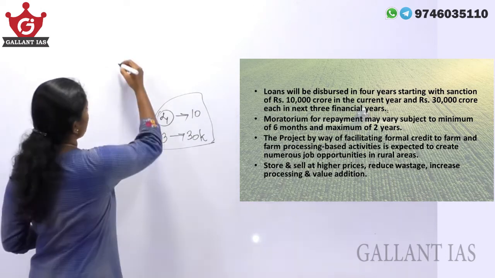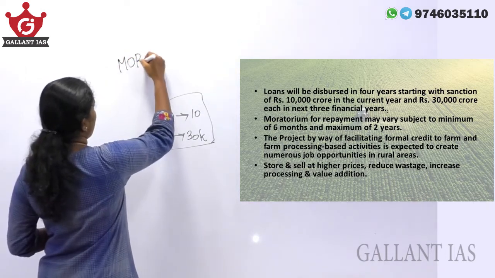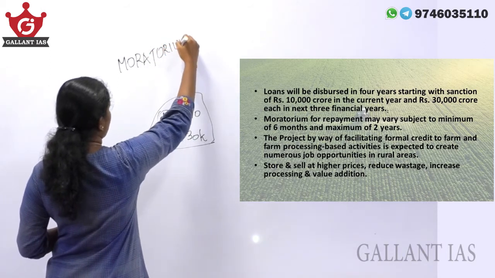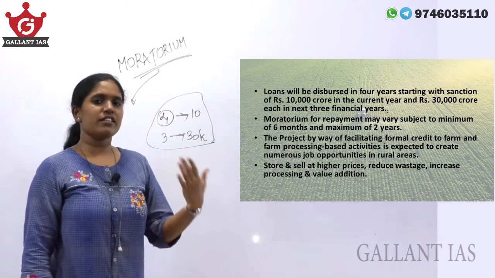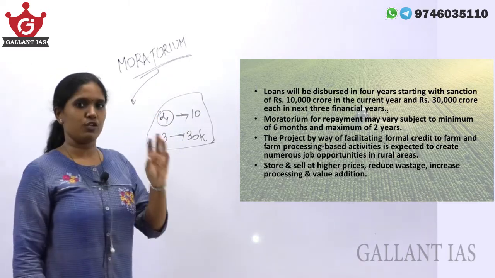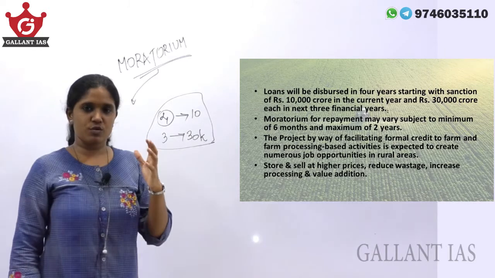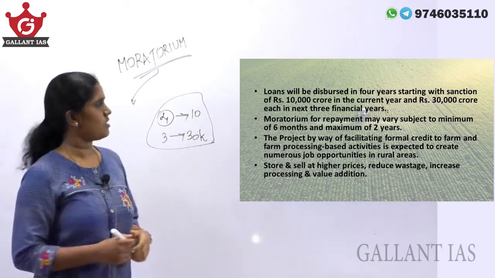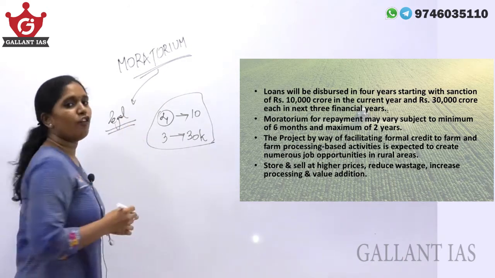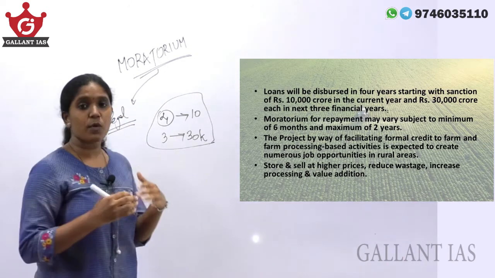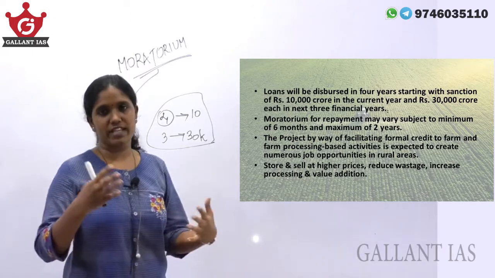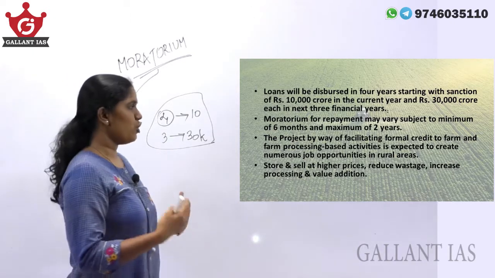Moratorium is a term that has been coming up in the news a lot these days. We have been hearing a lot about moratorium. Moratorium is a kind of temporary solution announced during times of financial hardship. That is, it is a legal sanction for debtors to postpone their repayment. So here the moratorium varies between a period of 6 months to 2 years.